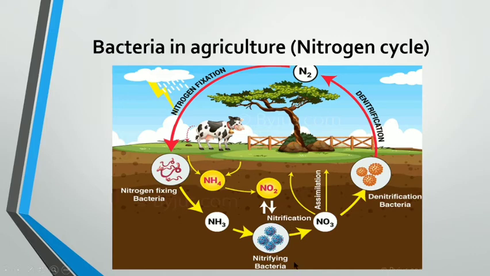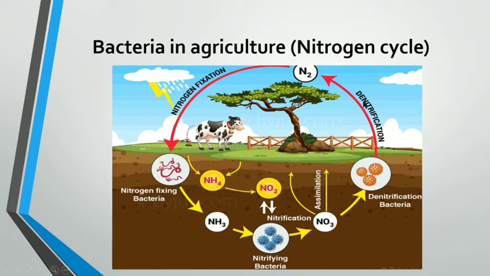Nitrifying bacteria act on ammonia and ammonium. Ammonium is actually the waste product by the cattle also. So this waste product is also converted into nitrite and nitrate with the help of these bacteria. So in this manner the cycle goes on. So understood children, three processes we have studied: nitrification, nitrogen fixation and denitrification.